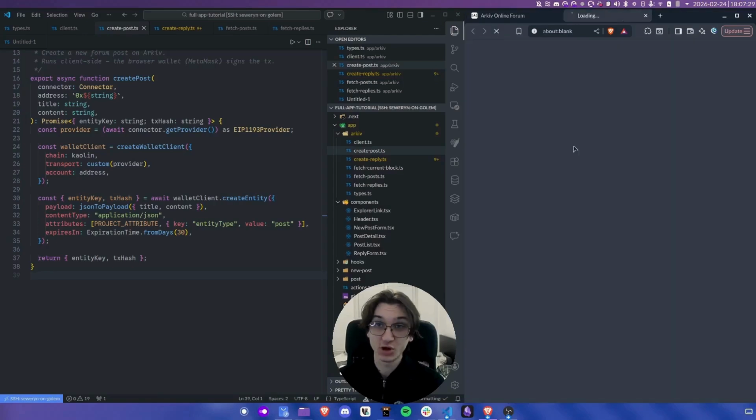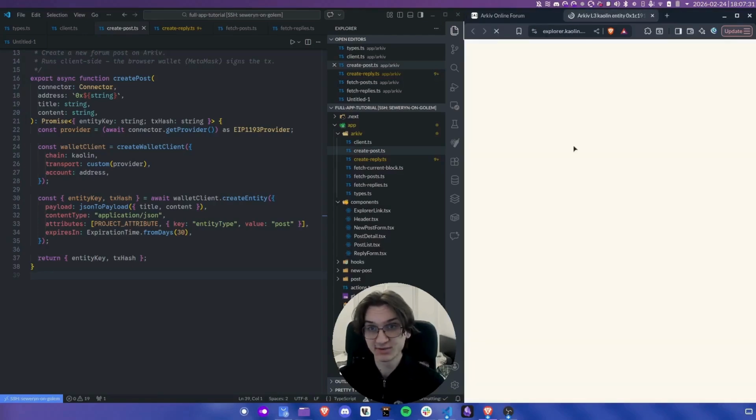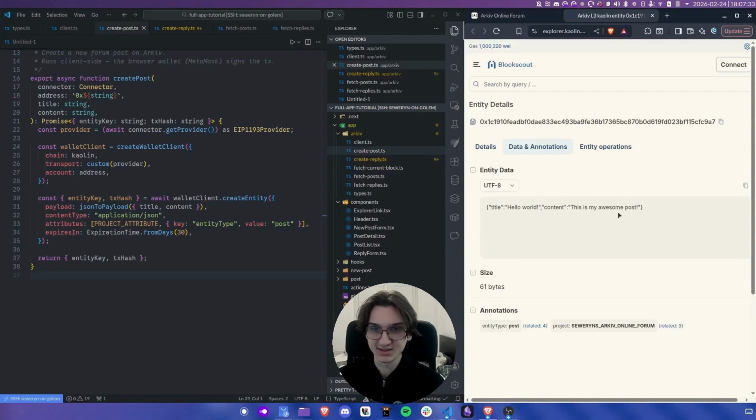You can actually view it on the Kaolin Explorer. And yeah, this is the data we set earlier. As you can see, this has the entity type post and also my custom project attribute.